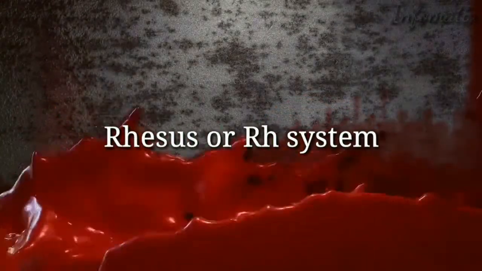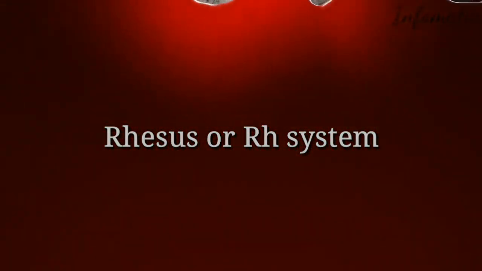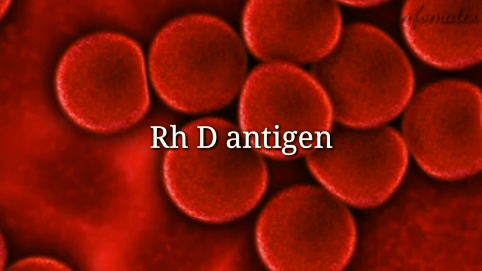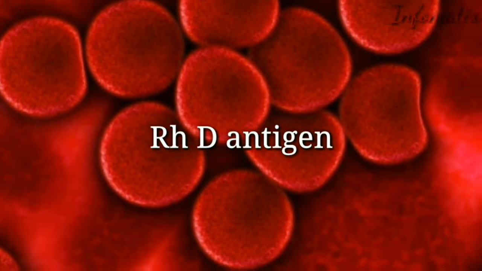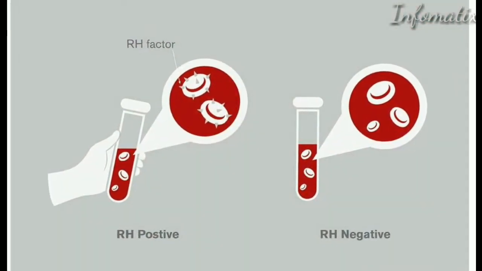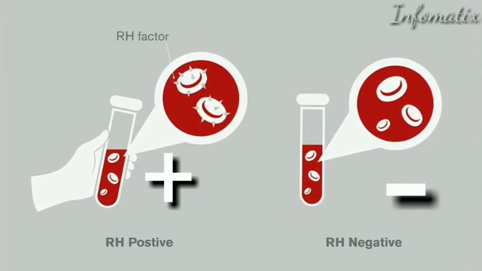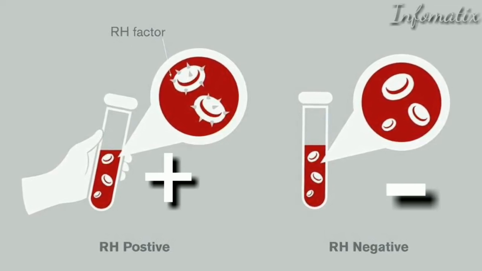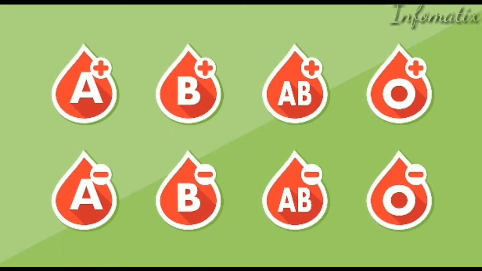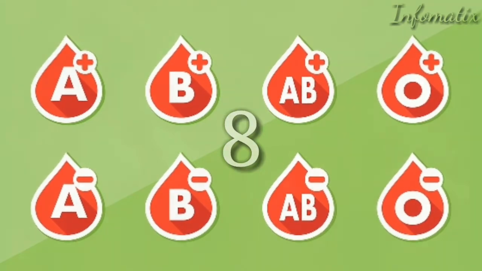Coming to the RH or rhesus system. This system is the second most significant blood group system in human blood transfusion, with currently 50 antigens. The most significant RH antigen is the D antigen, as it provokes the immune system more than the other 5 RH antigens. Presence or absence of the RHD antigen is signified by a plus or a minus sign, so if the RBCs contain the RHD antigen, they are RHD positive. If they do not, they are RHD negative. Doctors need to take into account both ABO and RH when considering blood types. This means there are 8 blood types in total.